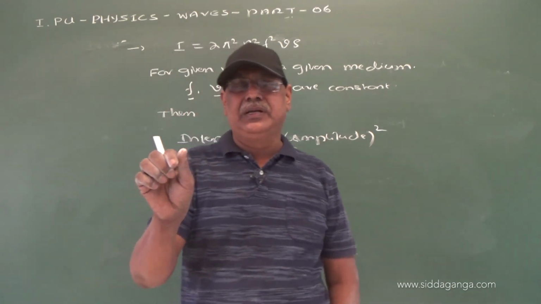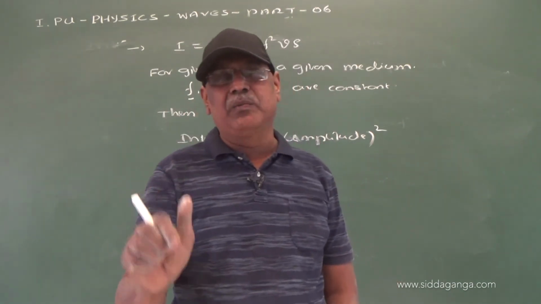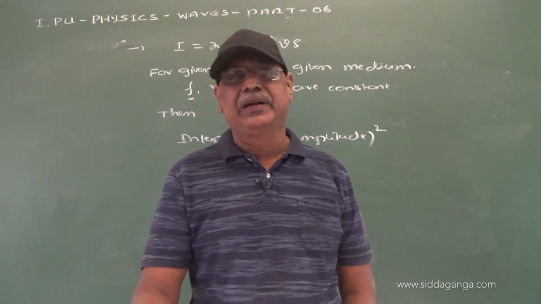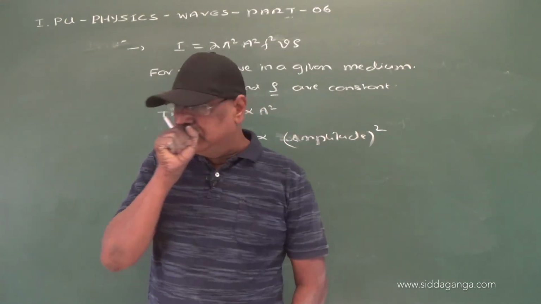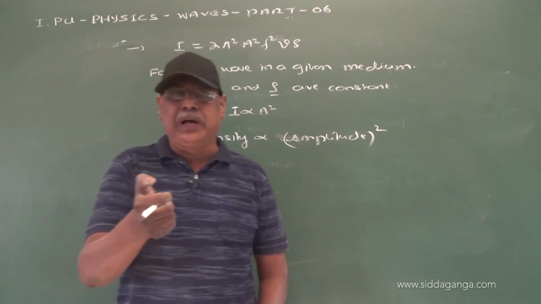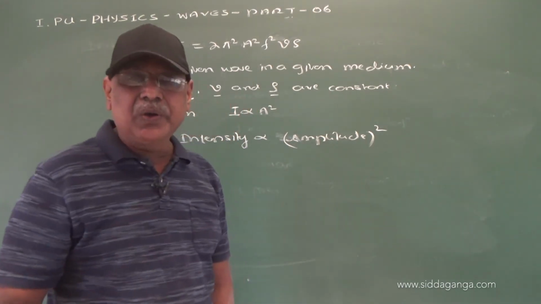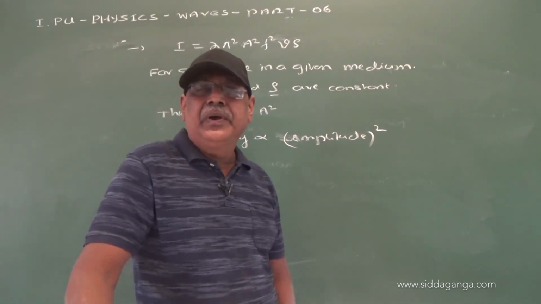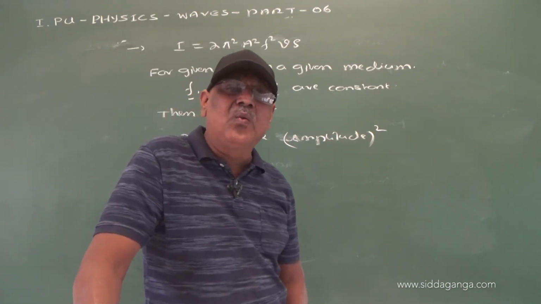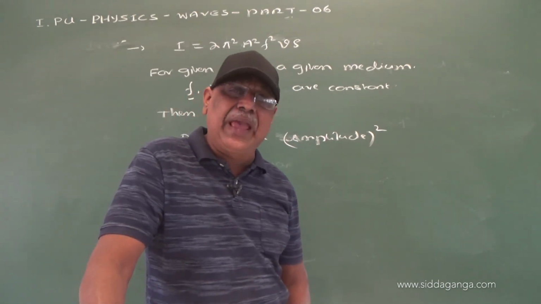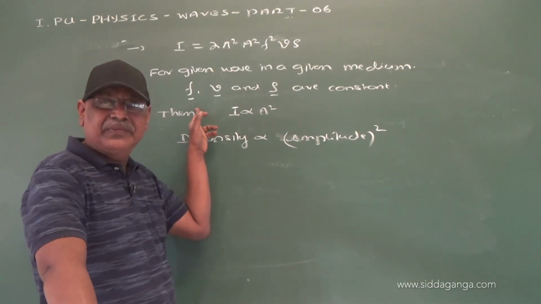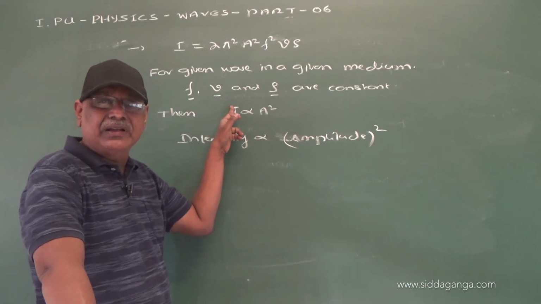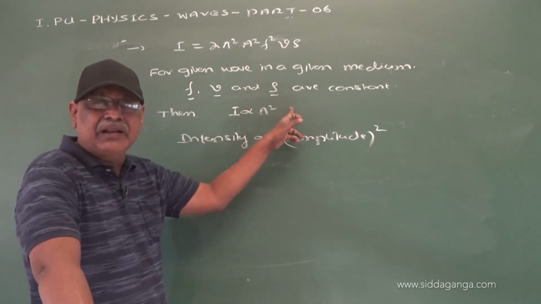We use the volume button. Of course, in the remote controller there is a volume button. You are increasing the volume. When you are increasing the volume of that sound wave, you are not varying frequency, you are not varying velocity of sound.